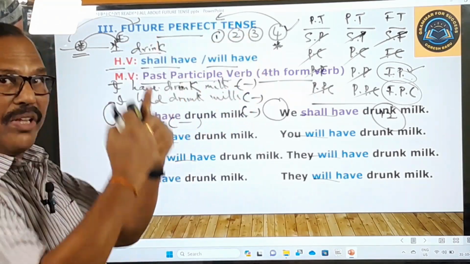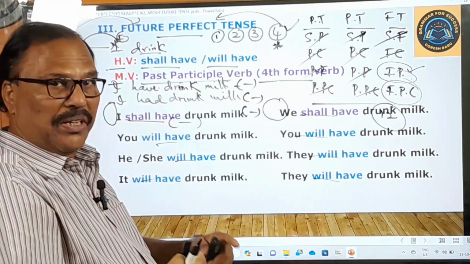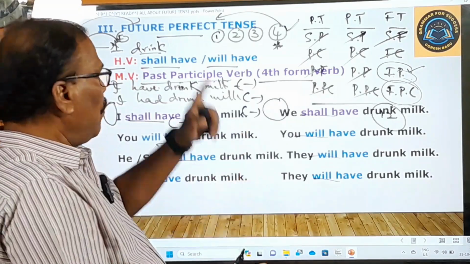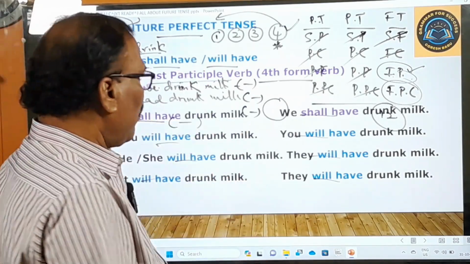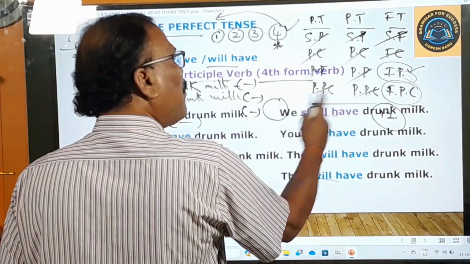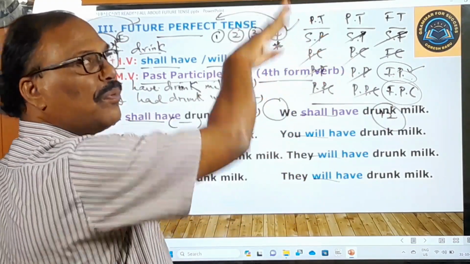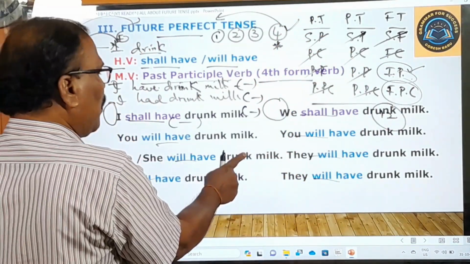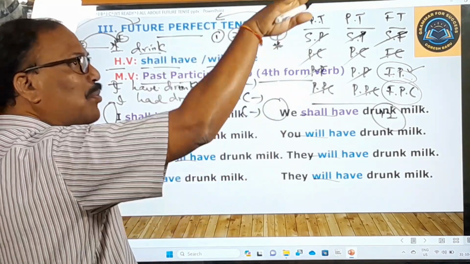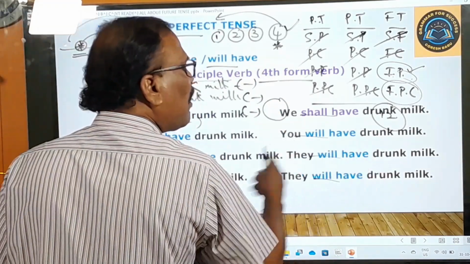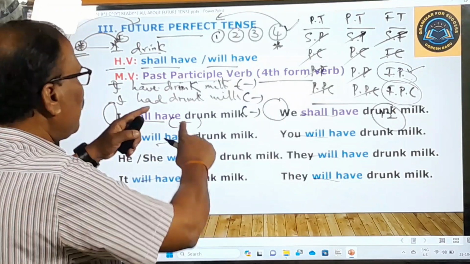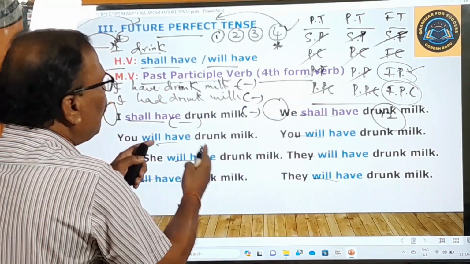ఒక సమయానికి ముందే ఆ పని జరిగి ముగిసిపోయింది. To indicate such actions we use only future perfect tense. Okay, we shall have drunk milk. మేము పాలు త్రాగి ఉంటాము. He will have drunk milk. అతడు పాలు త్రాగి ఉంటాడు. They will have drunk milk. వారు పాలు త్రాగి ఉంటారు. So in this way you can take the meaning of this tense.